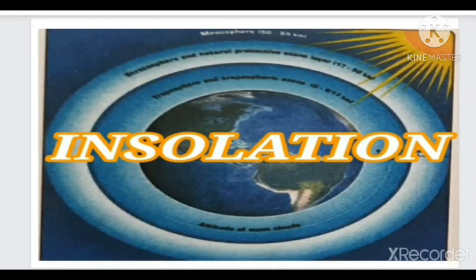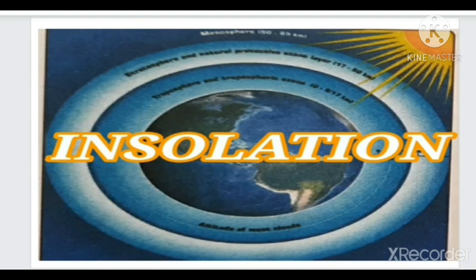Students, we are learning about insolation. Insolation means the incoming solar radiation. Solar radiation means the sun continuously radiates heat and light energy in all directions. It is known as solar radiation. What is its importance? It is the only primary source of light and heat on the earth. All the living things on the earth depend on solar radiation.